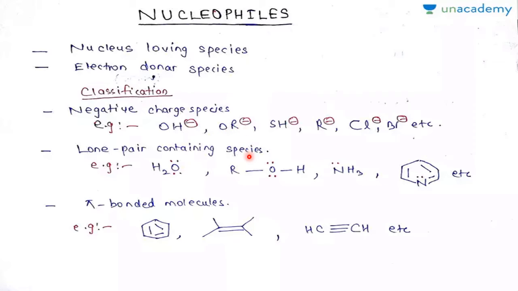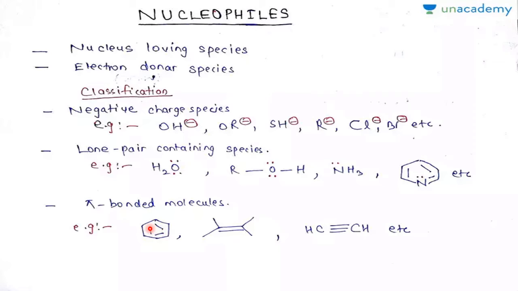So those were negatively charged nucleophiles, and these are neutral nucleophiles. Now there are some compounds that have a pi bond in them. What is a pi bond? A pi bond is formed by the side overlapping of atomic orbitals. Remember, a pi bond is weaker compared to a sigma bond. When the pi bond is weak, that means what? The electrons in the pi bond are also weakly held, so they can be easily taken. So if you find a pi bond anywhere, it is called an electron rich center. So they can give electrons.